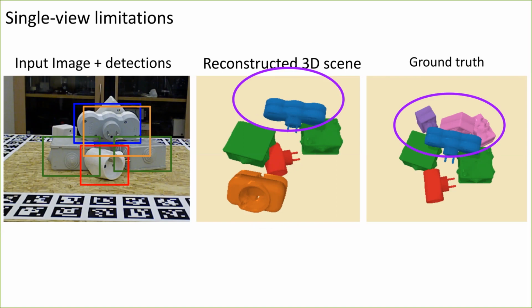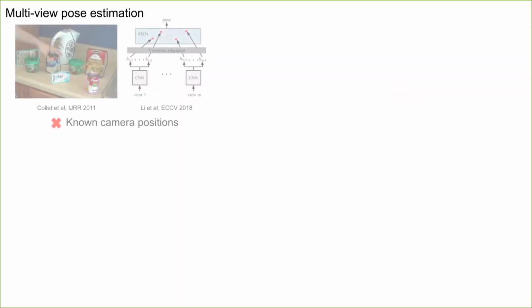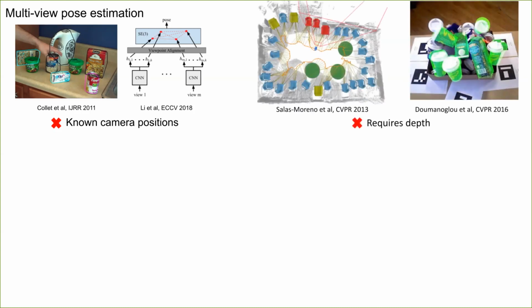In practice, it is cheap and simple to add more RGB cameras around the scene. Therefore, we propose to use multiple images to address these single-view issues. Prior works for multi-view 6D pose estimation consider objects independently and assume the camera positions are known. This is impractical as calibration is time-consuming and must be repeated if cameras are moved. Other works on object-level SLAM don't make this assumption, but strongly rely on depth sensors and assume continuous camera motion.